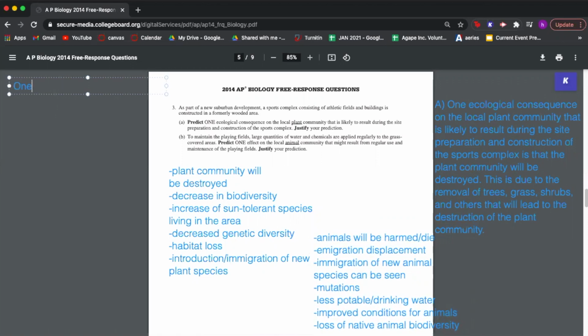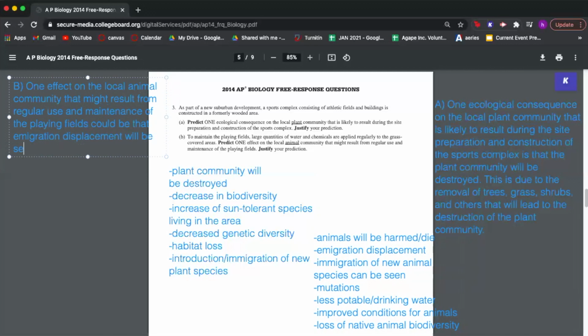So we can write one effect on the local animal community that might result from regular use and maintenance of the playing fields could be that emigration displacement will be seen.